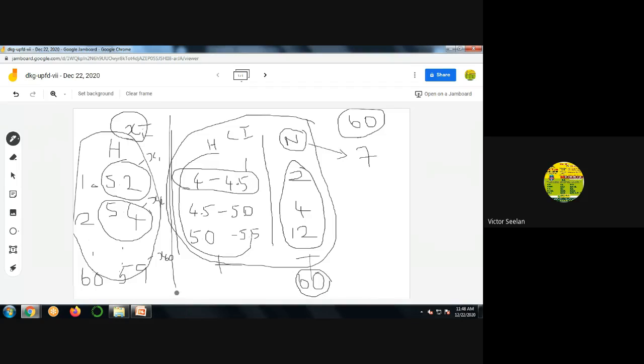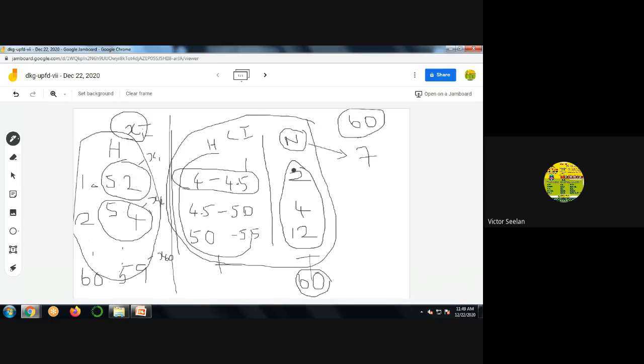Now come to your continuous case. We can make it a table with a classification. Based on the height values, 4 to 4.5 is the first class interval. Then 4.5 to 5 is the second class interval. Then 5 to 5.4 is the third class interval. And 5.4 to 6 is the fourth class interval. So this is not an address. This is called a class interval.